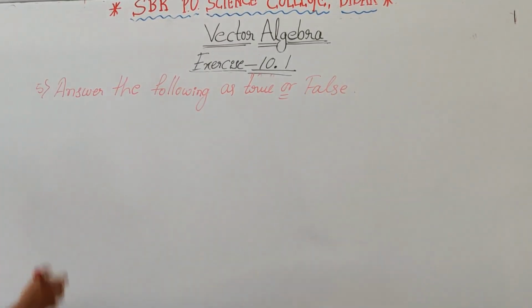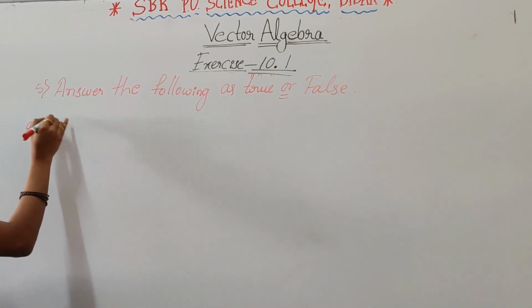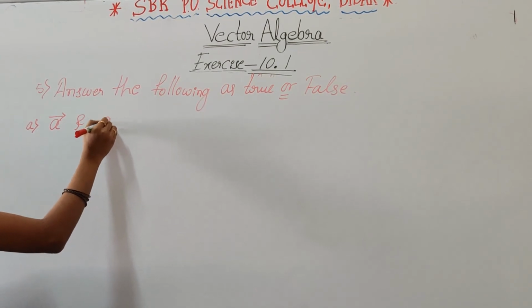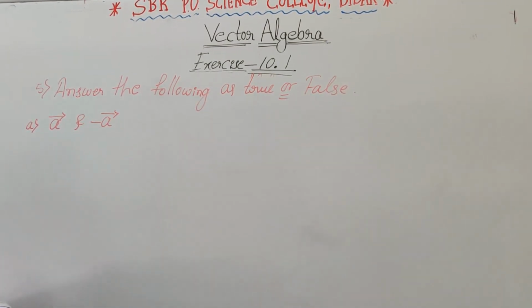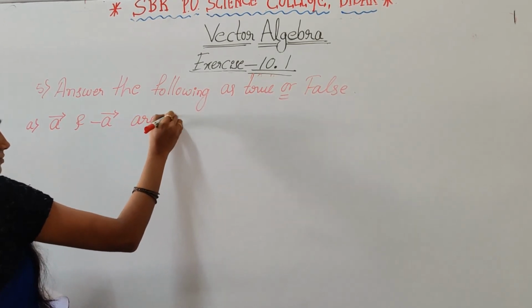So in that first one, vector A and negative vector A are collinear.